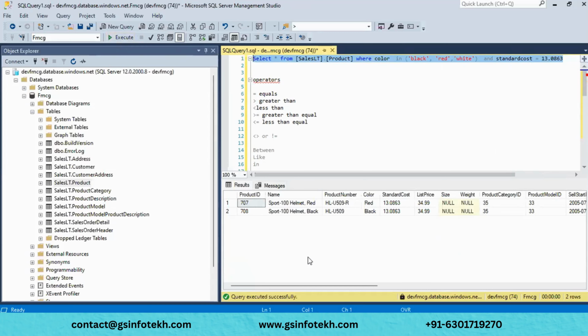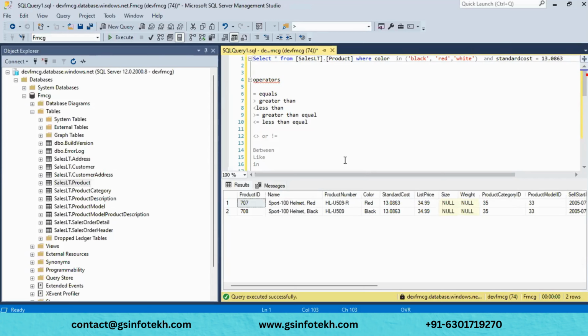See, here it is looking into two conditions. One is black, red, and white, and then the standard cost must be 13.0863. And if these two conditions are satisfied, then the data will be displayed. Else, the data will not be displayed.